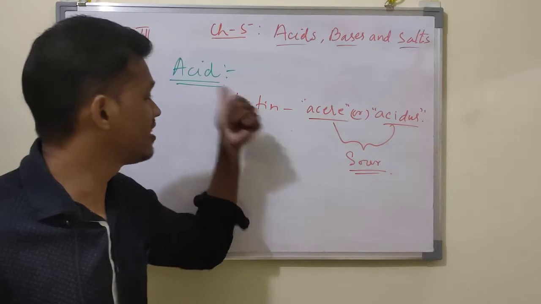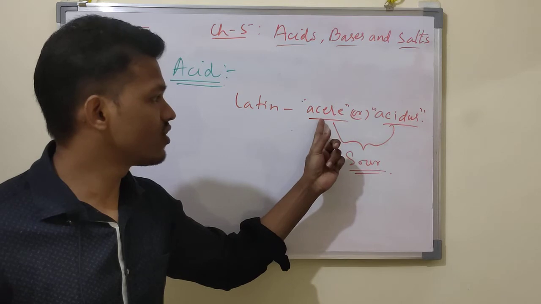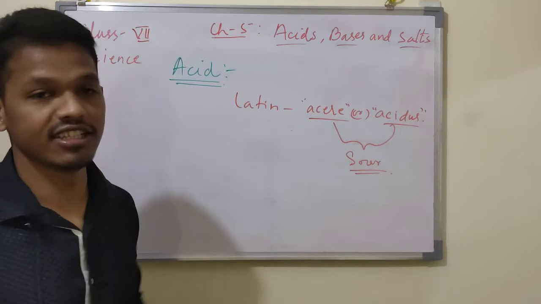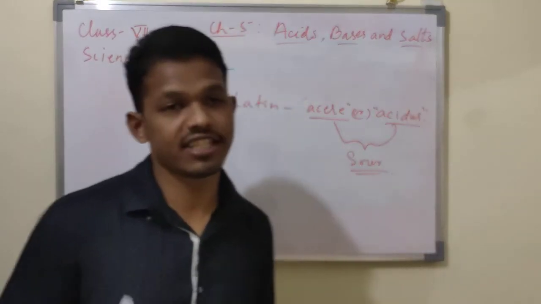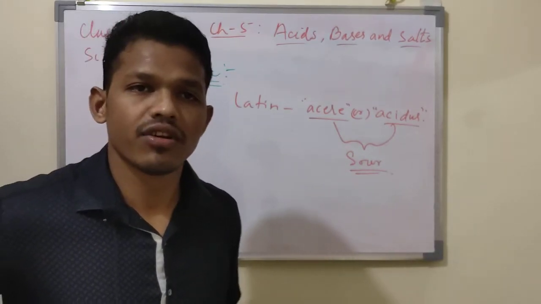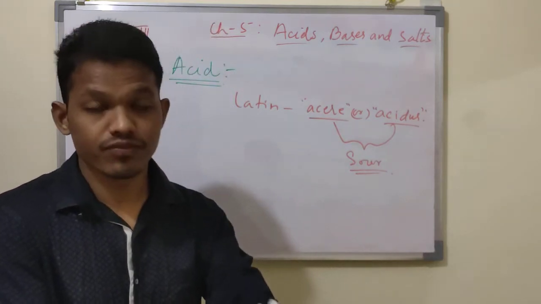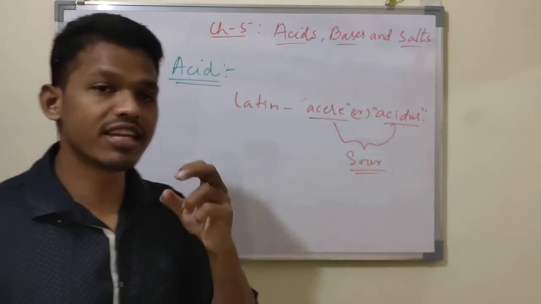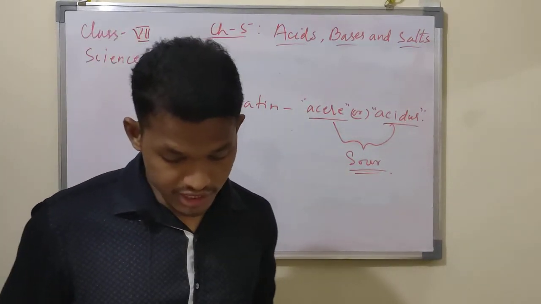So this word acid is derived from the word acre. From the chemistry point of view, acre and acidus mean sour. From this word only acid is derived. Most acids have a sour taste. Some fruits taste sour, like orange and lemon. If you taste them in your mouth, they give a sour taste. So what kind of acid do oranges and lemons have?